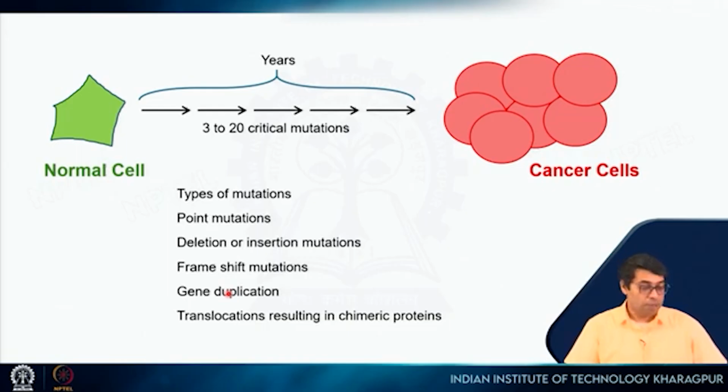So then the amount of protein that will be produced will be more, and that can create problems, right? Then there are translocations, as we saw in the previous slide, where different parts of the chromosomes get chopped up and attached to other chromosomes, and that can result in chimeric proteins. Chimeric proteins means there is a protein where one part comes from one gene and another part comes from another gene, right? And that can have a mixed function which is not there in any of the normal proteins.